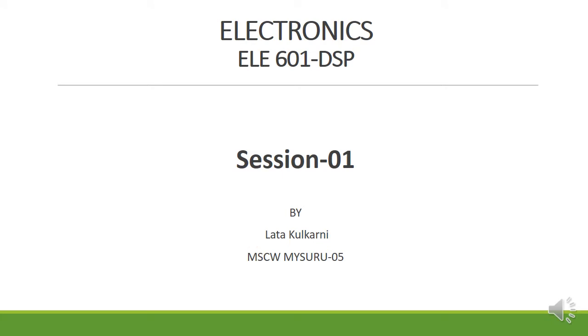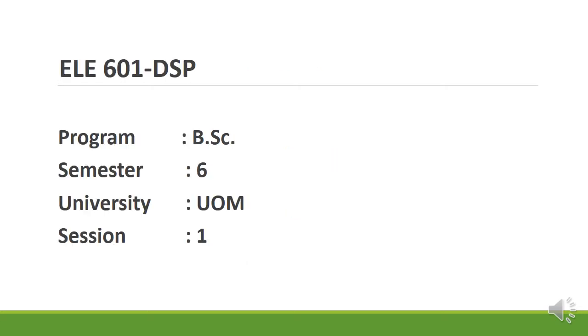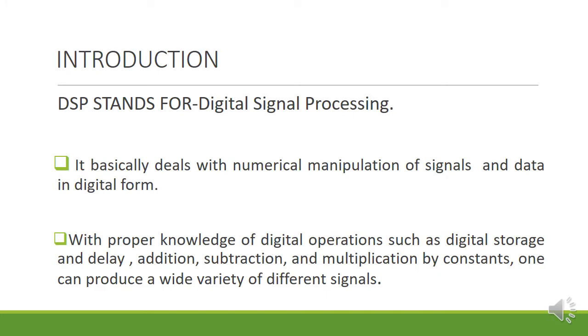In this, you are going to study about the DSP. First, we are going to understand what we mean by DSP. DSP is abbreviated as Digital Signal Processing. Here you are seeing it is digital signal processing. By seeing this, you can assume that in the DSP we are going to study about the signals. That too, which type of signals?